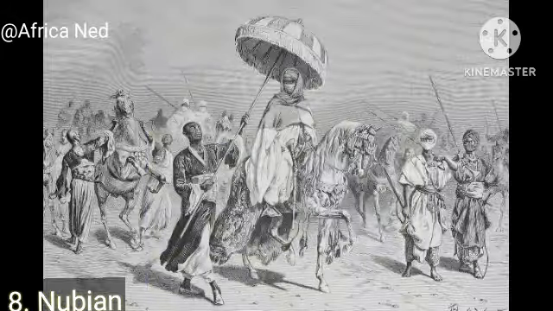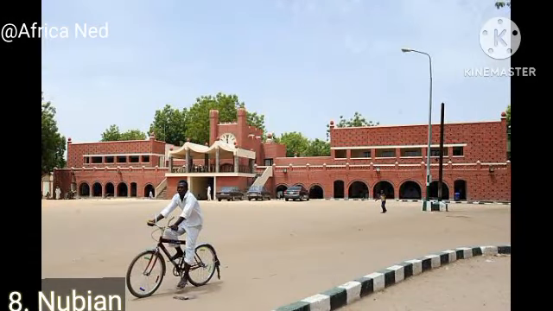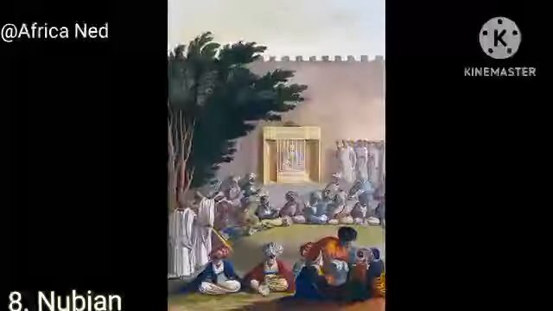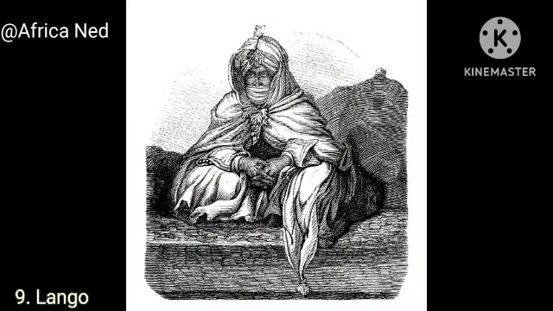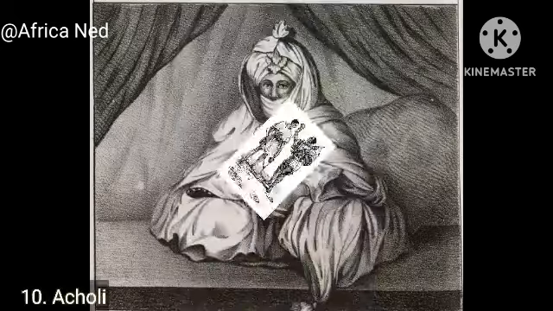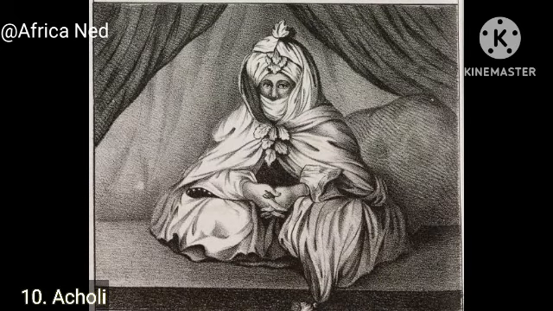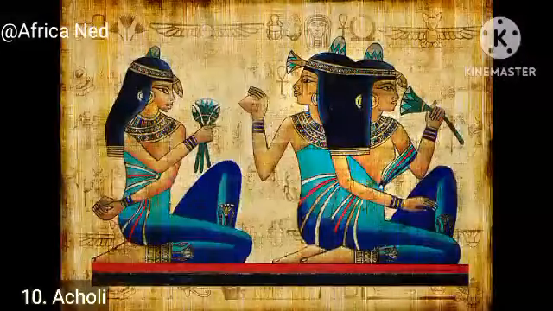Actually, it's a branch of the Eastern Sudanic languages, but due to Arabization, it is now limited to South Sudan and Egypt. Next on the list we have the Lango language. It is majorly found in Uganda with 1.5 million speakers. It's an Eastern Nilotic group of languages. So we have the Acholi language, spoken by 1.2 million people in Uganda.